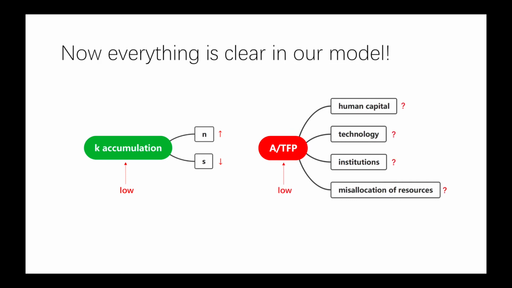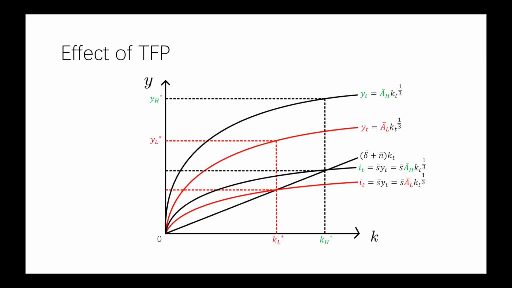But for TFP, although we know from the report that it has become the most important driver of the productivity gap in SSA, our model lacks the ability to further split TFP into smaller parts. Our model supports a statement in the report that a lower TFP will lead to productivity gap, but we fail to further compare the magnitude of the effects of technology, misallocation of resources, and other factors.